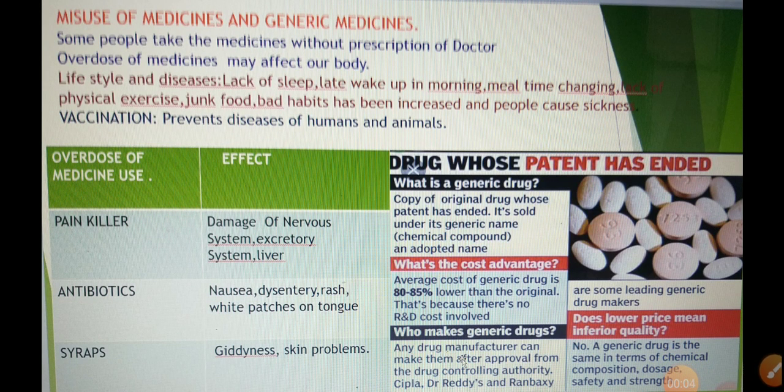The last topic of chapter number 2, that is the misuse of medicines. In the last topic we have studied heart diseases, their prevention and treatment.